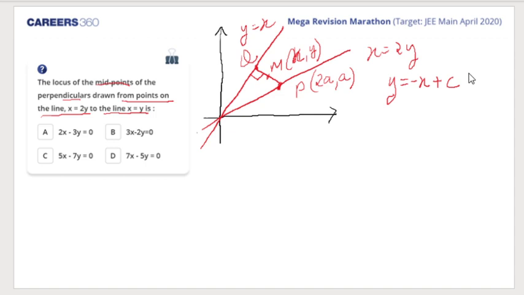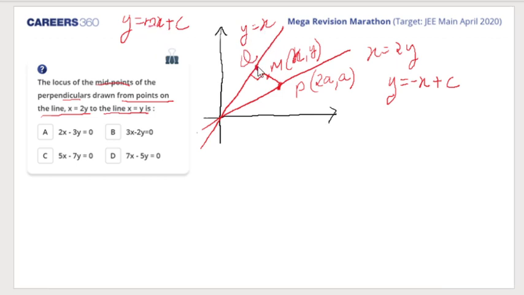Yes, Asif. Okay. So y is equal to minus x plus c is a line perpendicular to y is equal to x. How do I find y is equal to minus x plus c? Arey, a line is y is equal to mx plus c. Am I right or wrong? Tell me. Right? So m is the slope of the line and the slope of the line here is 1.